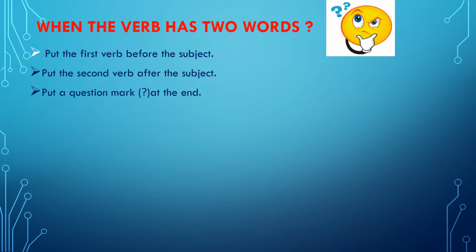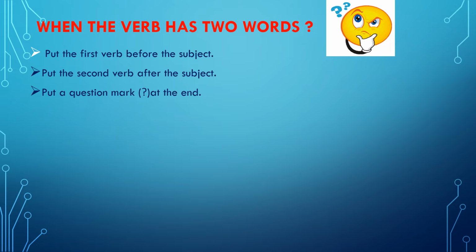It is very simple. I repeat, when there is any sentence which is having two verbs and you need to convert it into an interrogative sentence, identify the verbs and the subject, write the first verb before the subject, the second verb after the subject, and put a question mark at the end.